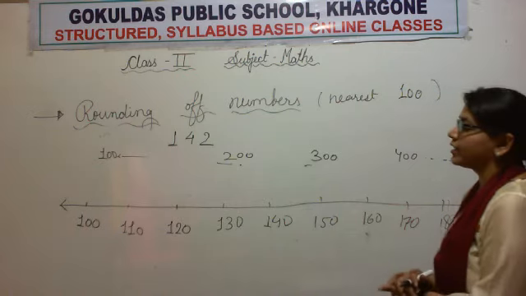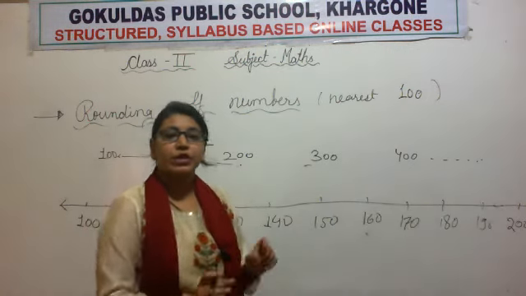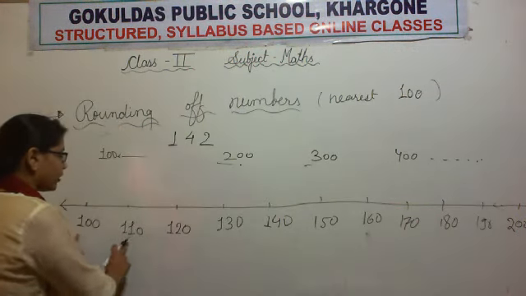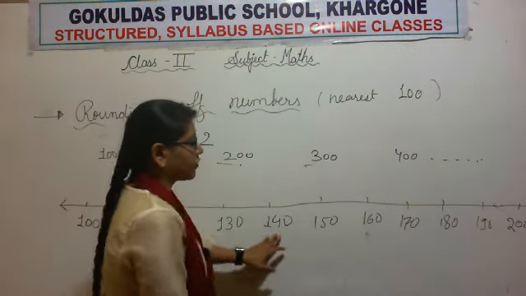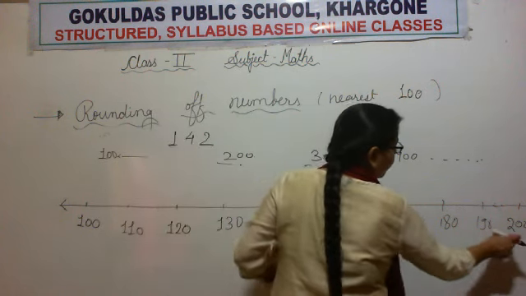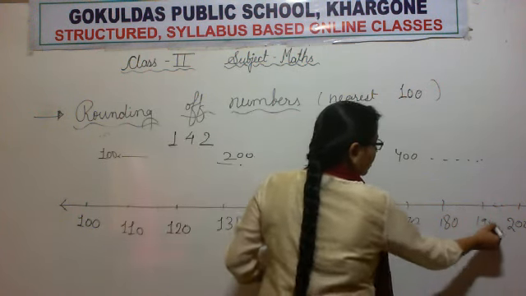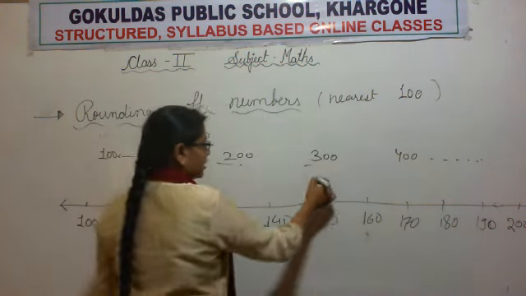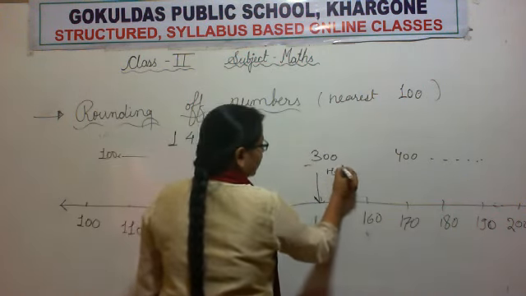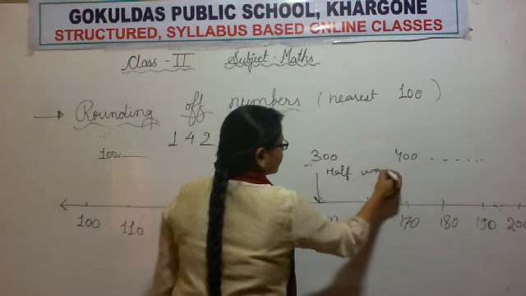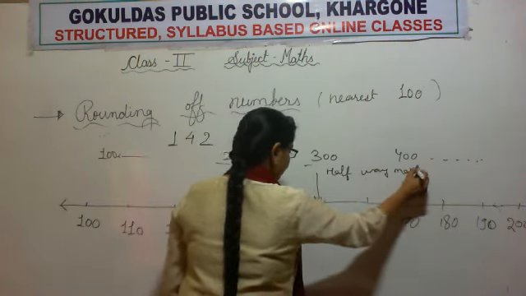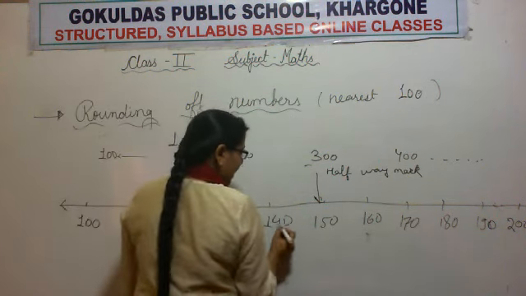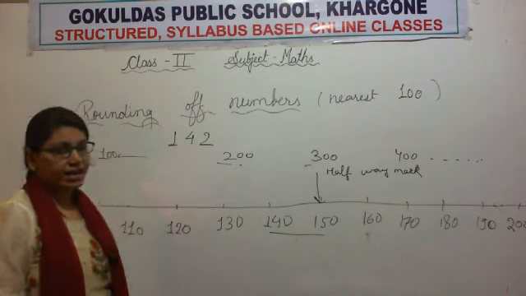Now first of all, we will mark the halfway mark. So 1 2 3 4 5, 1 2 3 4 5. We leave 5 numbers on this side and 5 numbers on this side. So this is our halfway mark. So where does this 142 lie? Here, between 140 and 150.